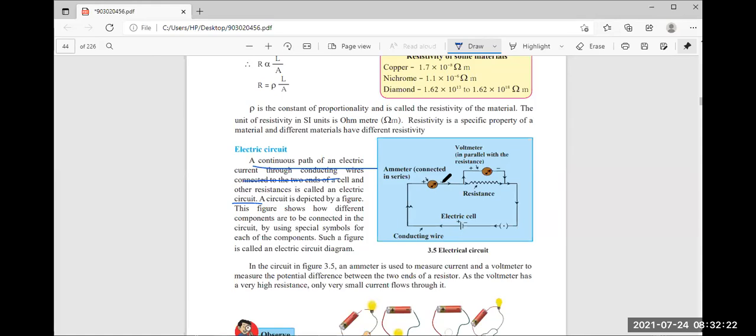Now in this figure, there are so many components used: ammeter, voltmeter, resistance, then electric cell, conducting wire, and this is a plug key. For measuring the current we are using the ammeter. For measuring the potential difference we are using the voltmeter.